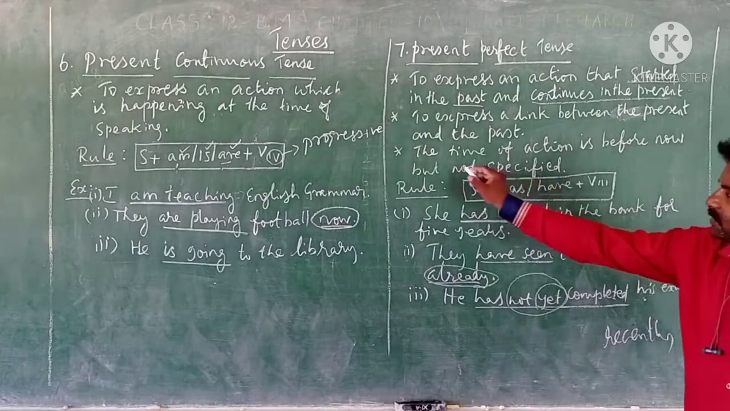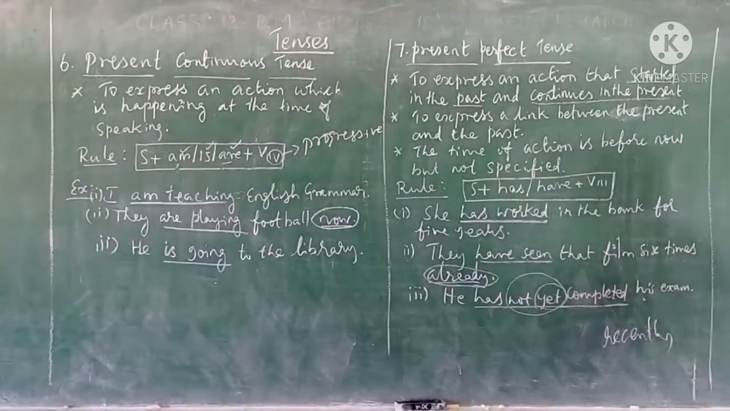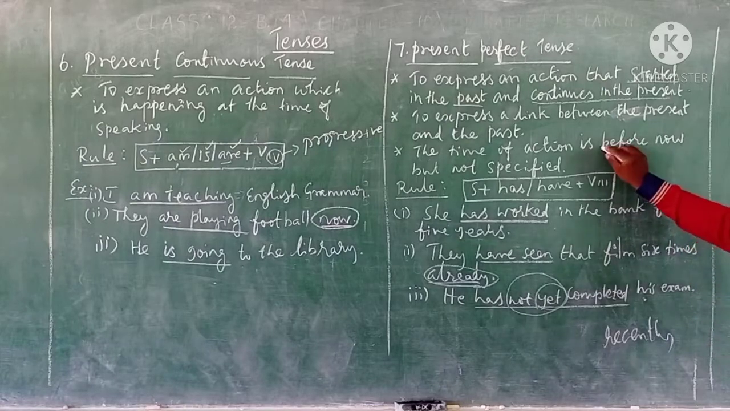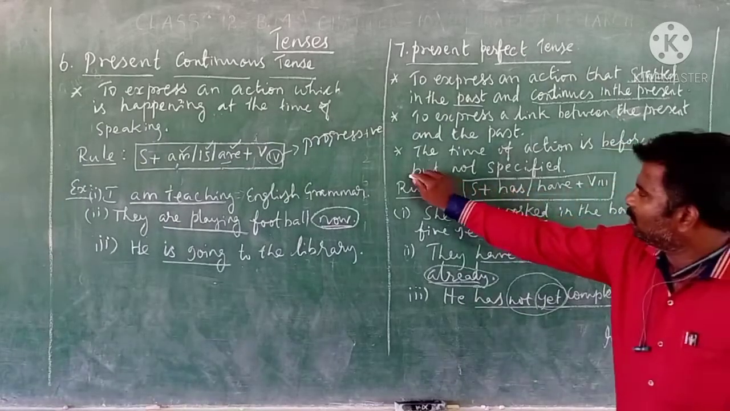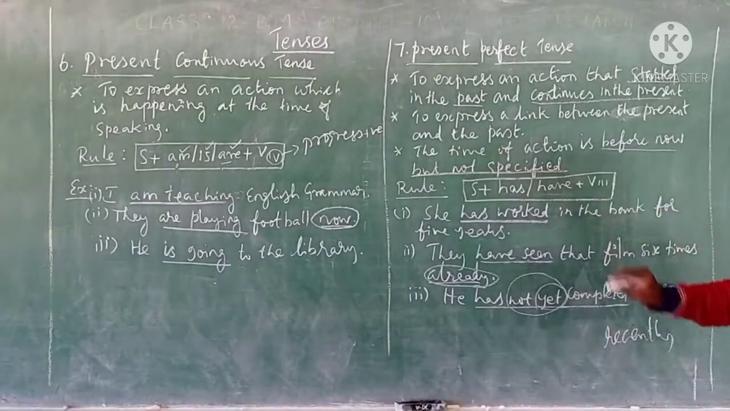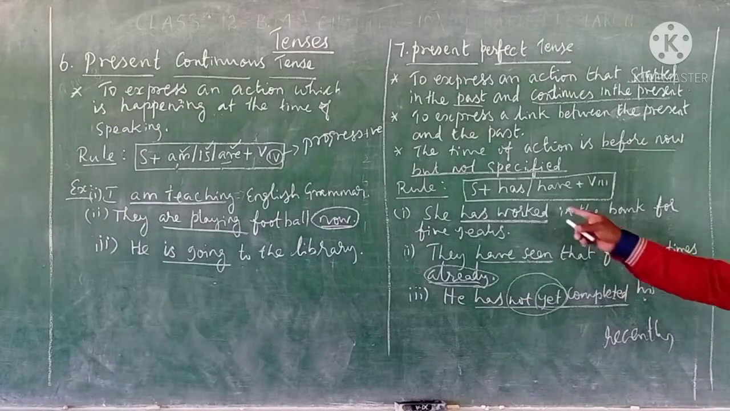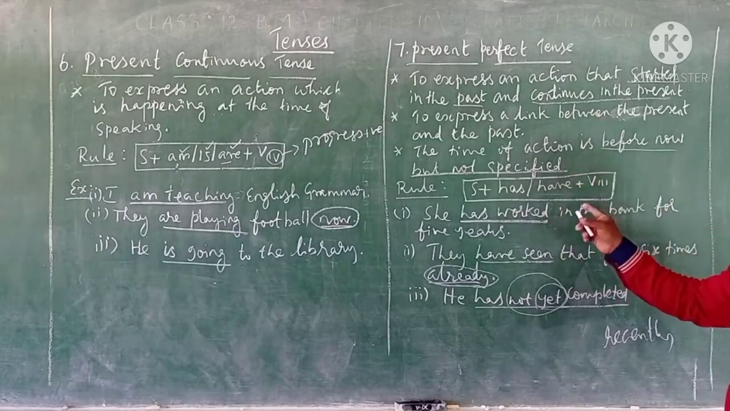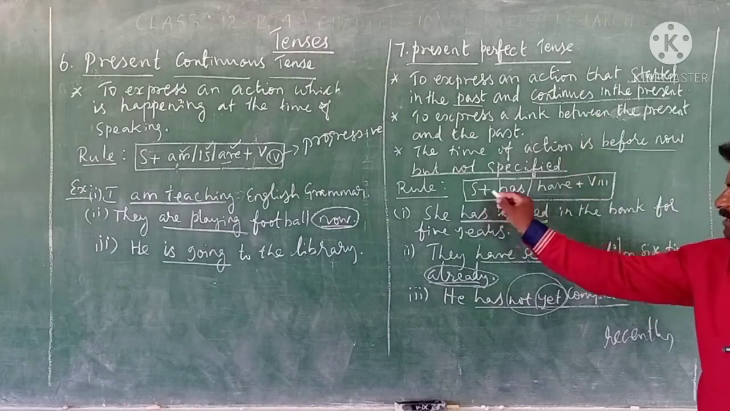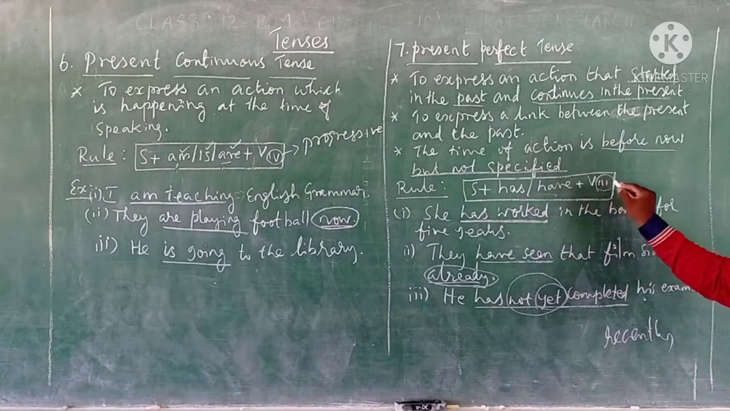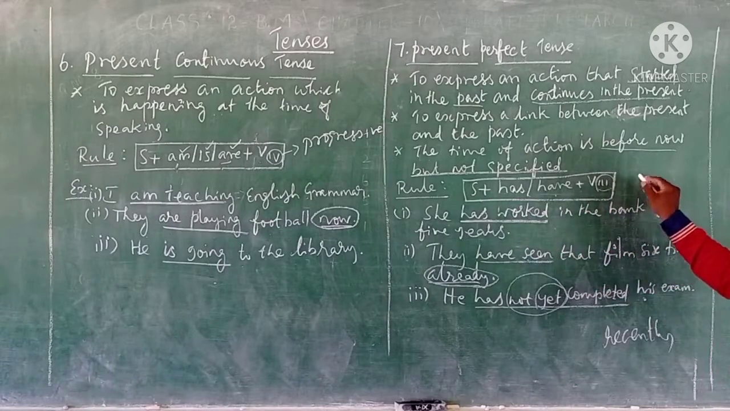And see the next usage, the time of action is before now but not specified. See here, before now but not specified. There is a time reference but the exact time is not specified. The rule for writing a present perfect tense is subject plus has or have plus verb, third form. Third form in the sense of perfect.